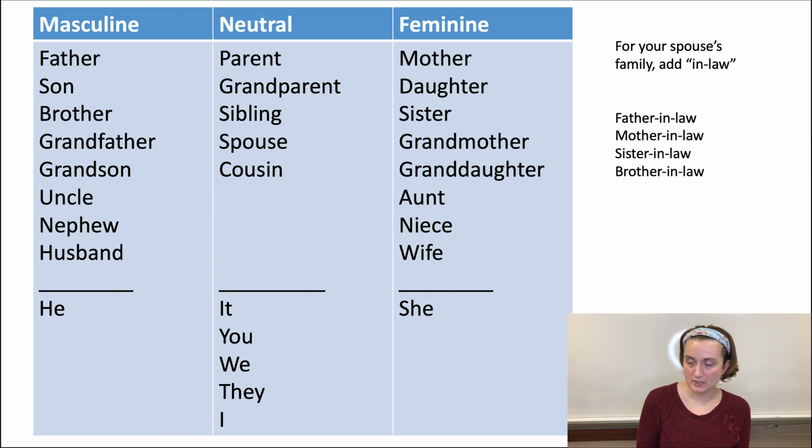The masculine family names are father, son, brother, grandfather, grandson, uncle, nephew, husband. These are all he, masculine. The feminine are mother, daughter, sister, grandmother, granddaughter, aunt, niece, wife, she. Neutral: parent, grandparent, sibling, spouse, cousin. It, you, we, they, I are all neutral.